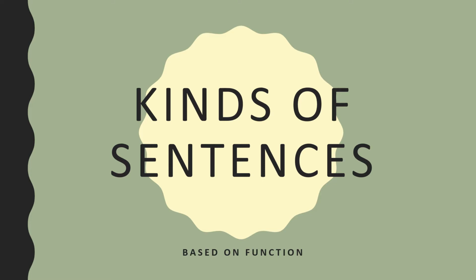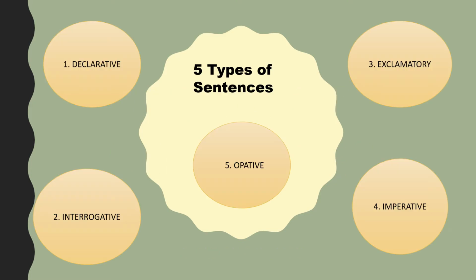Fine, let us go ahead. You can see I have listed the types of sentences for you based on function. There are 5 of them. They are the declarative sentences, the interrogative sentences, the exclamatory sentences, imperative sentences, and optative sentences. You might have heard of some, like interrogative, exclamatory. Declarative is actually assertive sentences. They are also called declarative sentences.